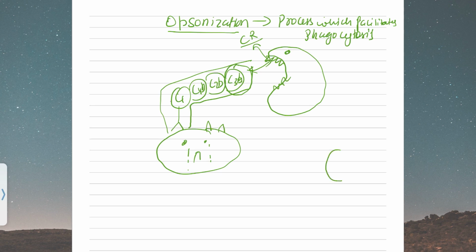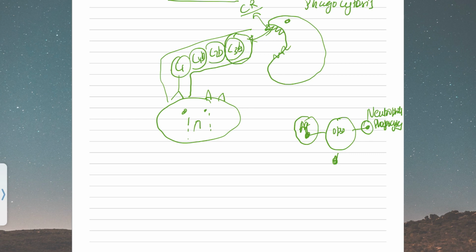What opsonins do is, from one side they bind to the antigen, and from the other side they bind to neutrophils or other phagocytes, and they facilitate the phagocytosis process. It is like if someone has grabbed you with one hand and grabbed someone else with the other, they can slowly close their arms and bring you close together. That's what opsonin molecules do.